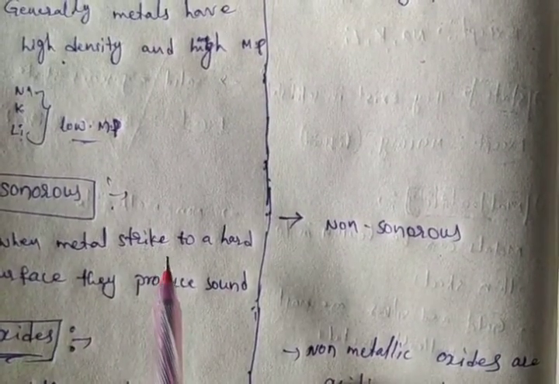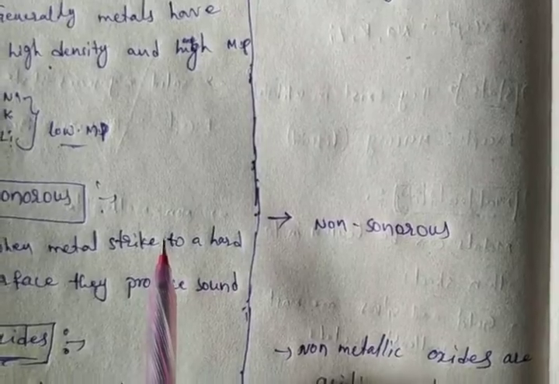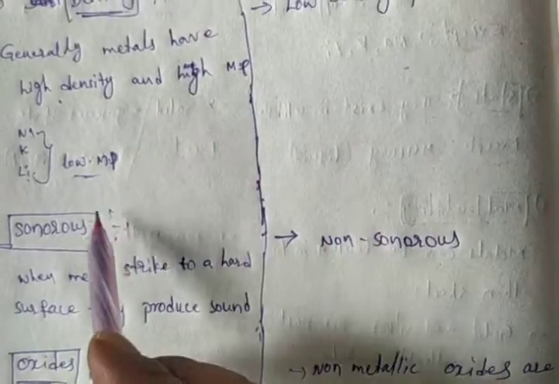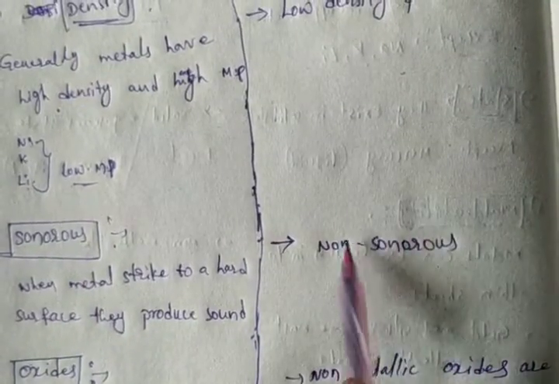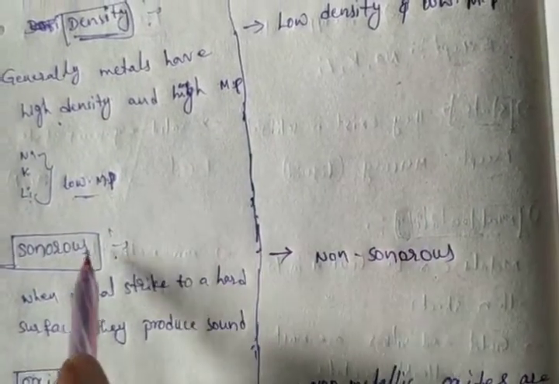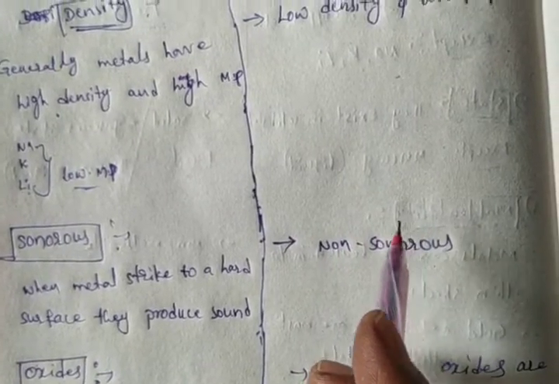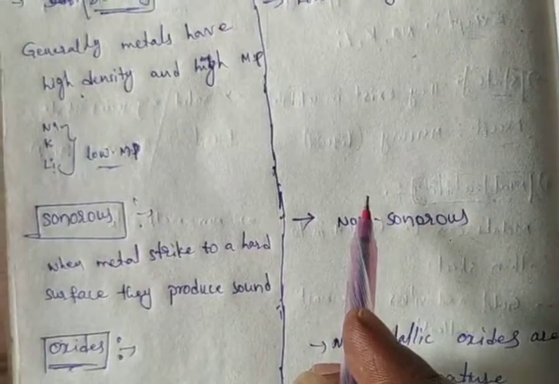These are the properties of metals and non-metals. Once you observe, most of the non-metal properties are completely opposite to the metals. Okay, this is about the physical properties of metals and non-metals.